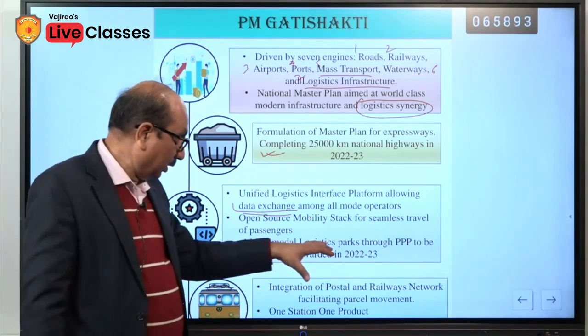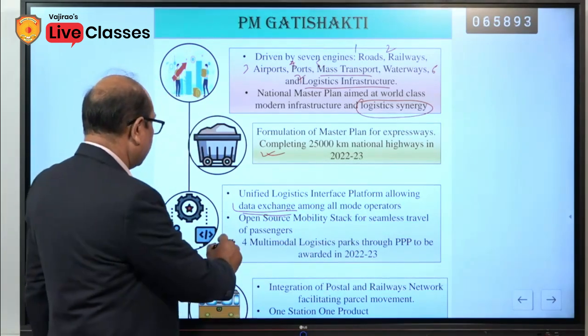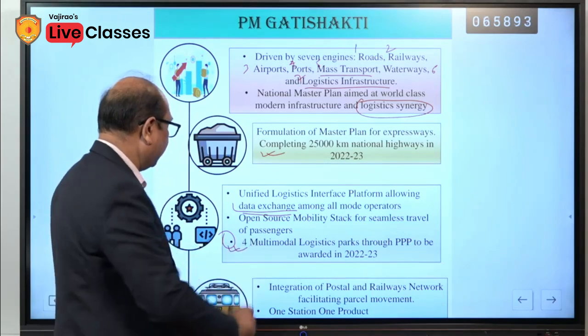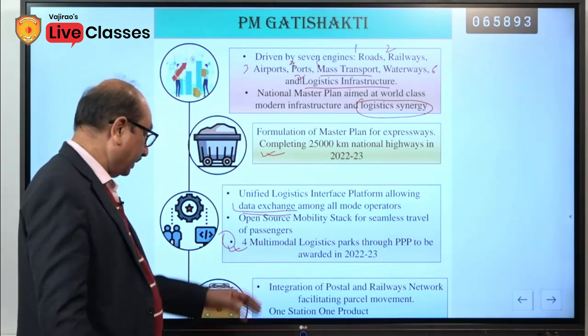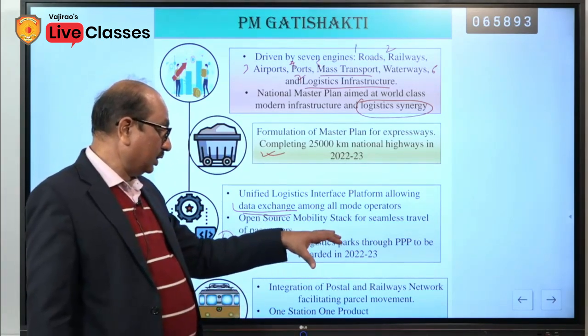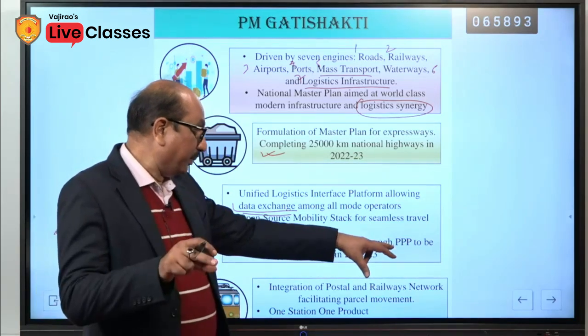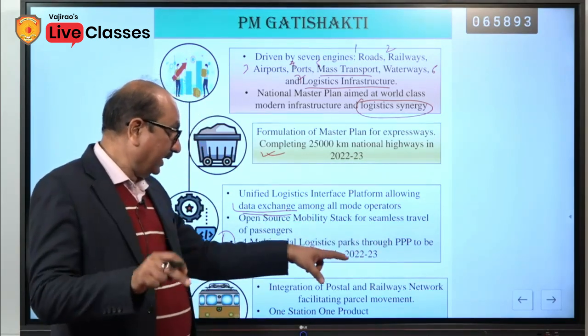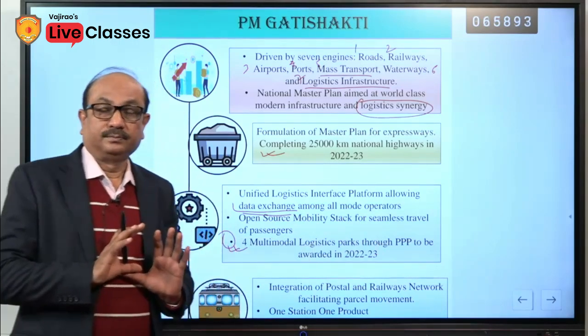For multimodal logistic parks through PPP to be awarded in 22-23, this is a calibrated approach.